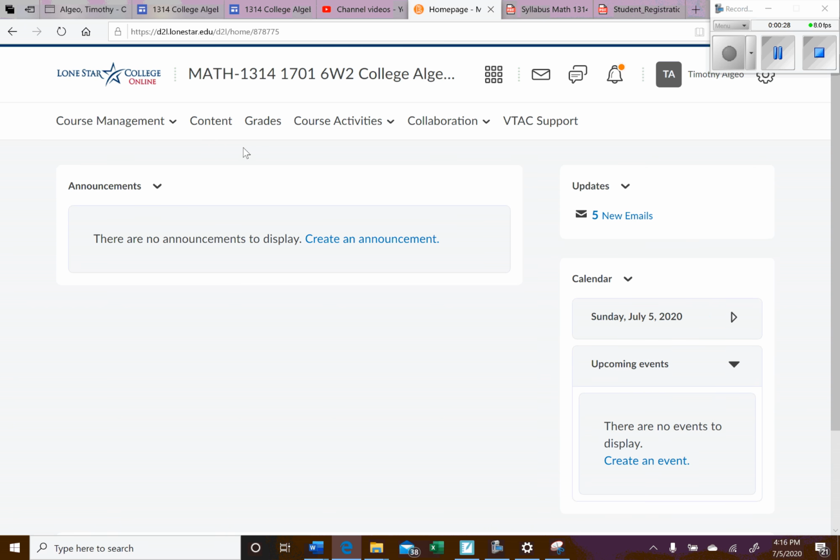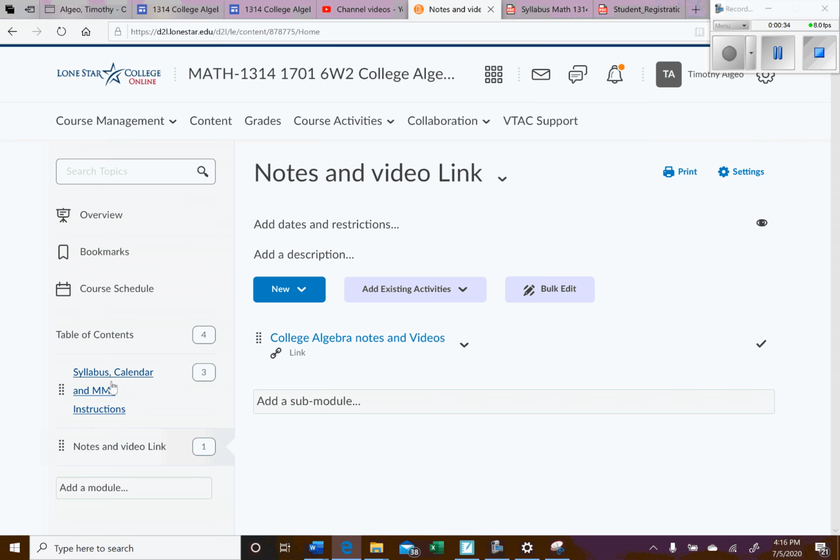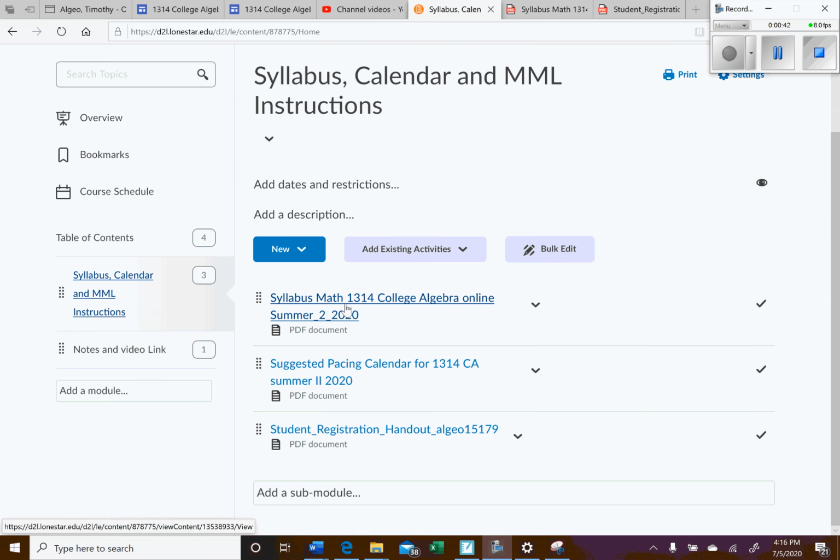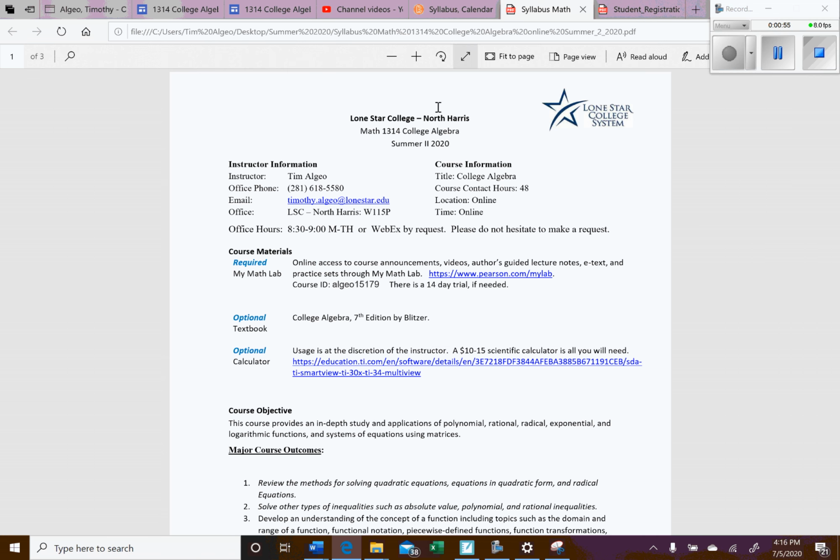When you click in here, if you go to content, I should have the syllabus, calendar, My Math Lab instructions. So we'll go over each one of those. Here we have the syllabus, a suggested pacing calendar, and how to register for My Math Lab. We'll look at all three of these. So let's start with the syllabus.